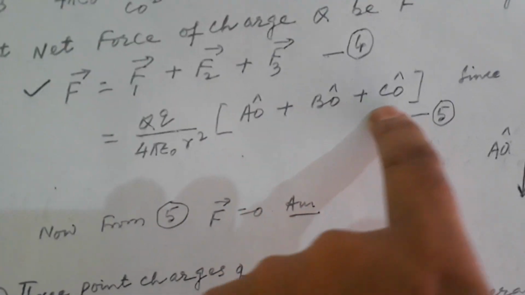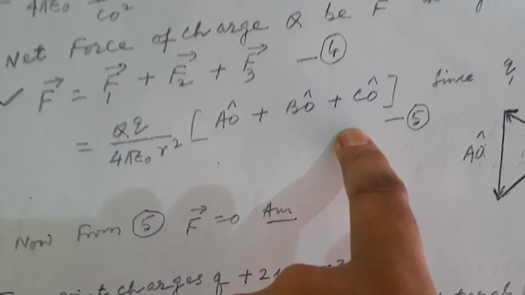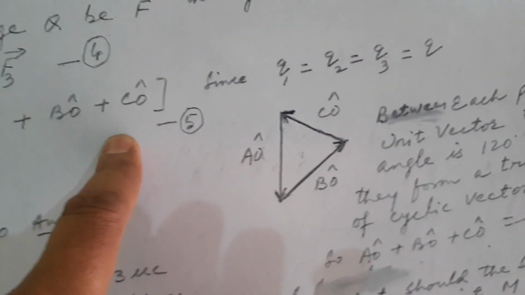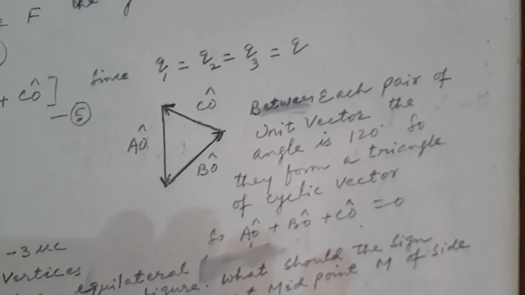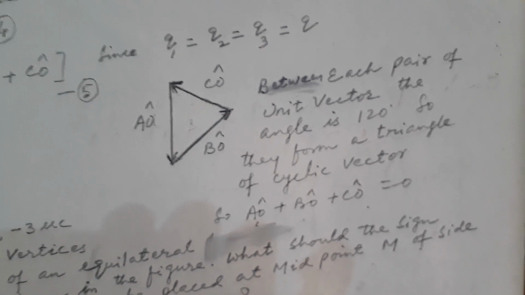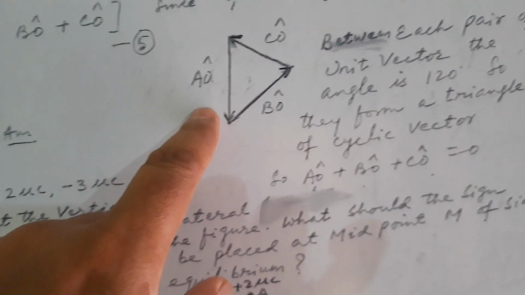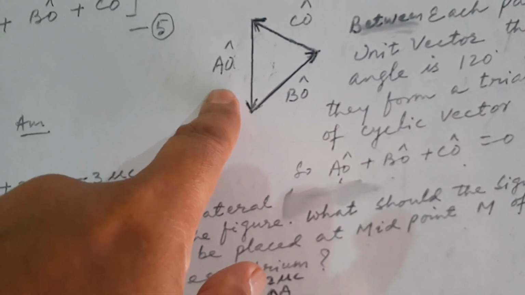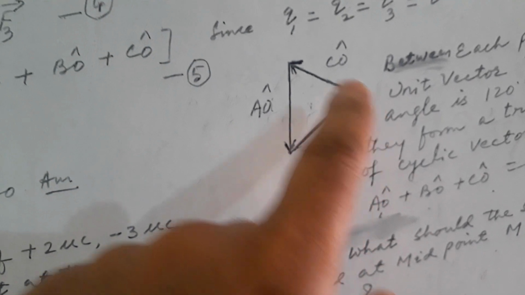Now we have to replace this value. This is the sum of all the unit vectors. Now we see that between each pair of unit vectors the angle is 120 degrees, so they form a triangle of cyclic vectors. The triangle of cyclic vectors I have shown here. You go through it: AO plus BO plus CO.